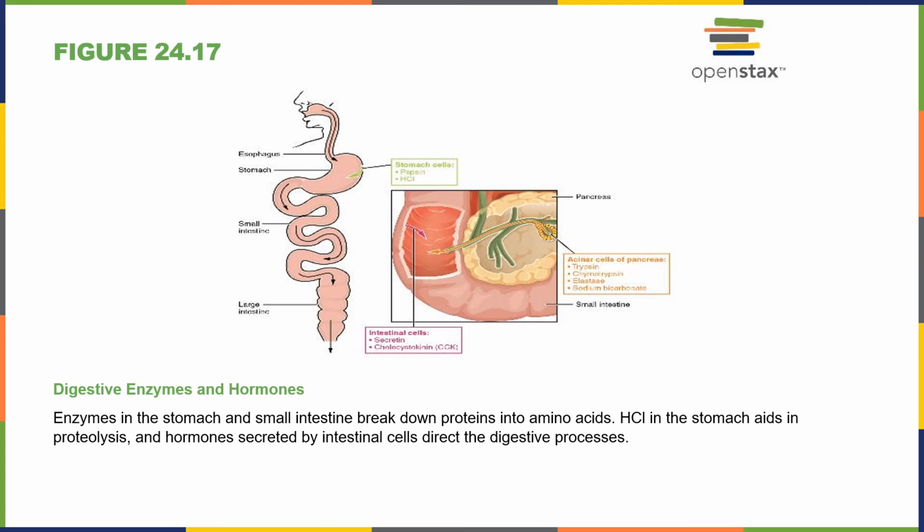So we'll talk more about digestion as we go along, but in the mouth we have amylase, which is an enzyme that's going to break down starch, and that's why we like our carbohydrates, right? If we're eating starch, it's going to taste sweet as we're chewing on it. In the stomach, we have proteases and we have hydrochloric acid. So we're beginning carbohydrate digestion in the mouth. We're beginning protein digestion in the stomach with the proteases and the hydrochloric acid.